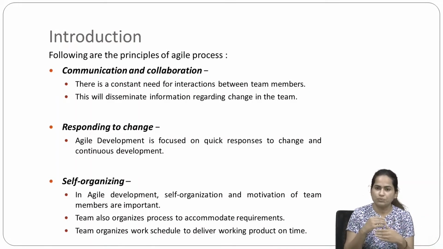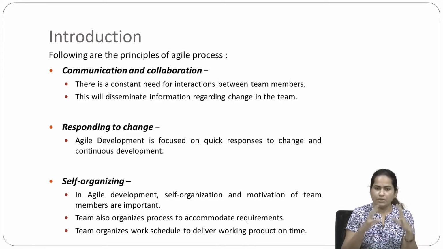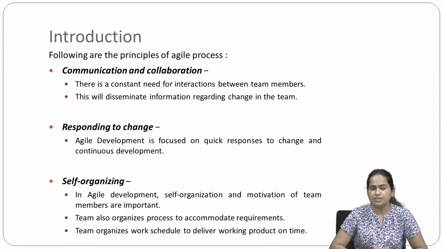With them you have to communicate, as well as you also have to communicate with the customer, because the customers are the persons who are giving you the inputs. So communication must be there, between the team members as well as with the customers. This will disseminate information regarding change in the team.